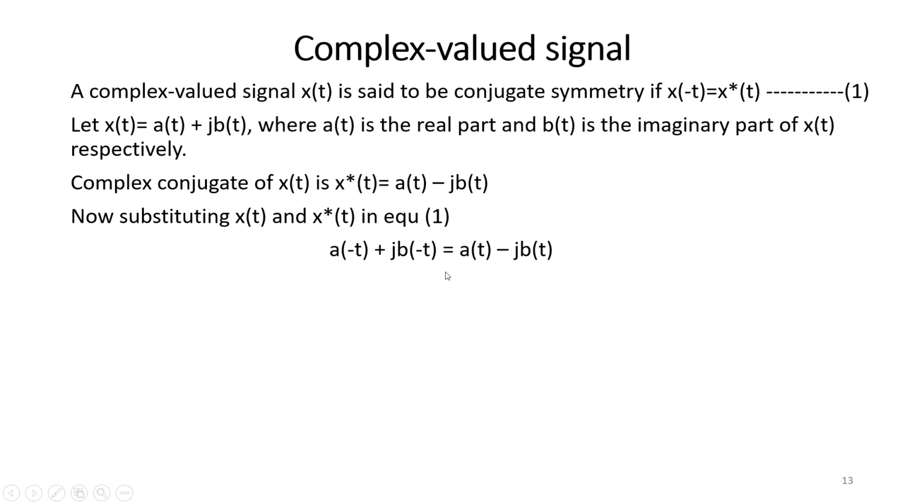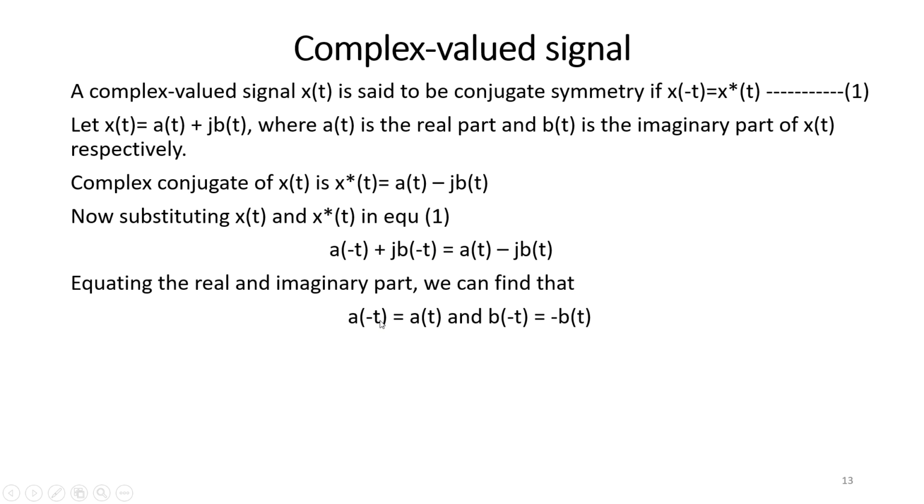So if we equate the real and imaginary parts of these equations, we find that a of minus t is equal to a(t) and b of minus t is equal to minus b(t). This is the real part, this is the imaginary part.